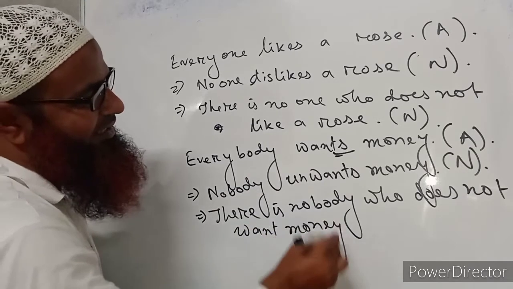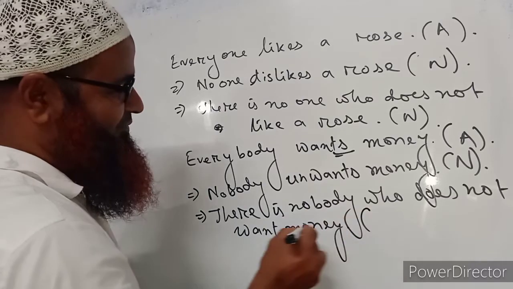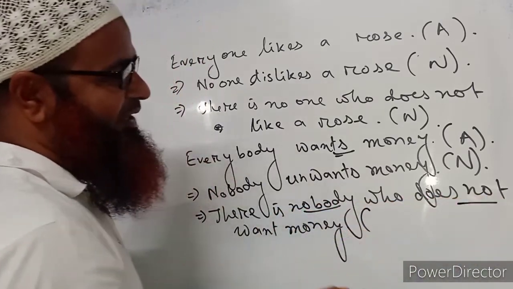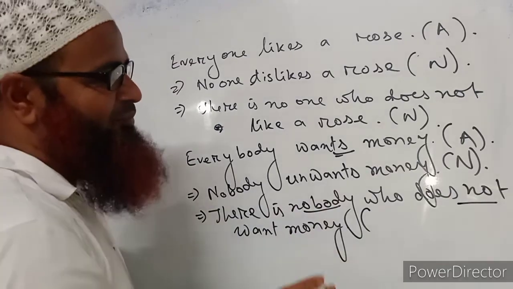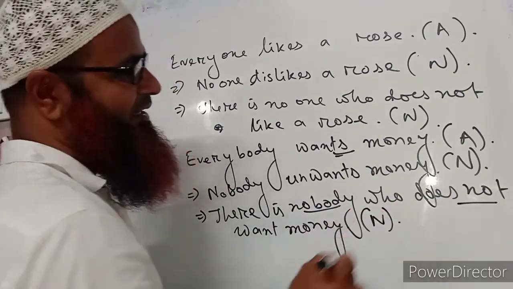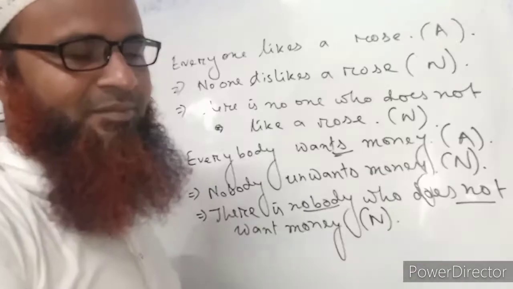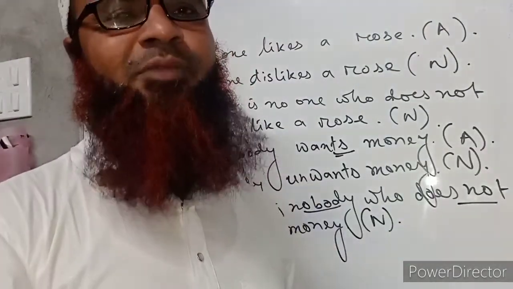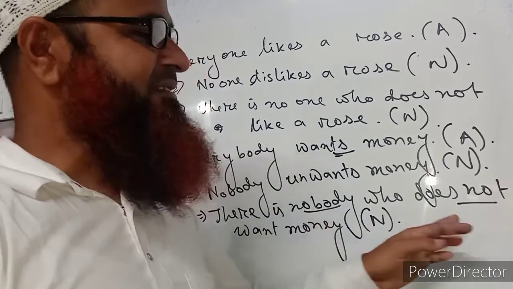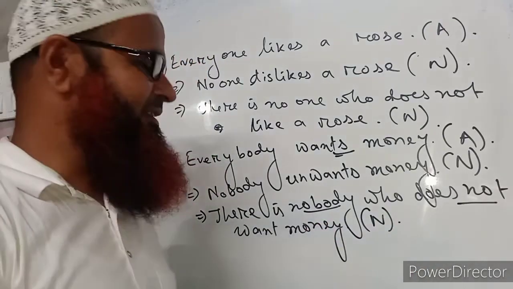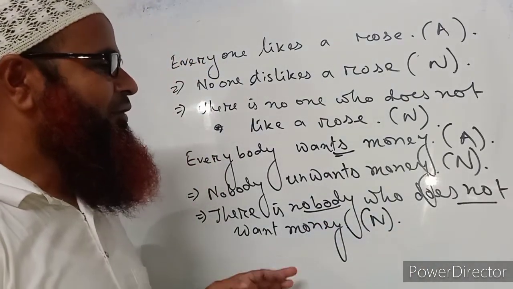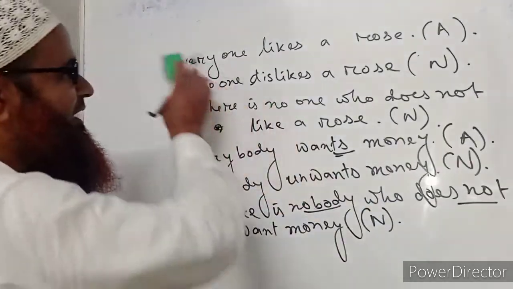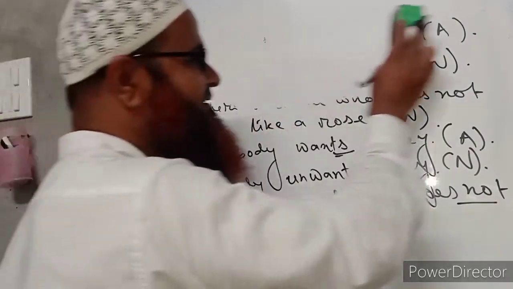So we write these sentences in double negative. Here is nobody, here again not, and double negative indicates the positive meaning. In mathematical structure, we say minus minus is equal to plus. Like this, negative plus negative is equal to positive. There is nobody who does not want money.